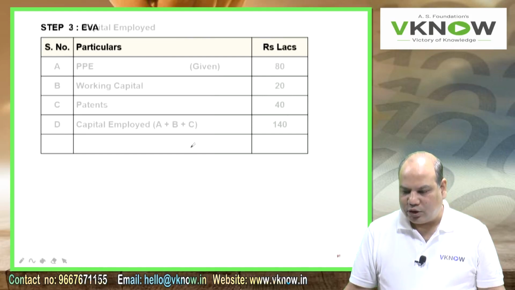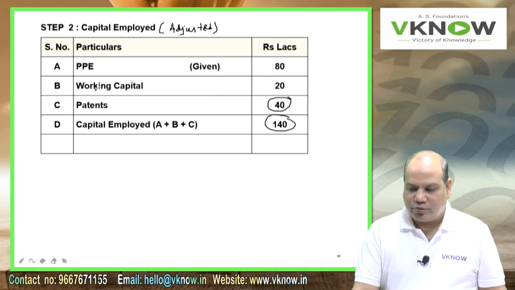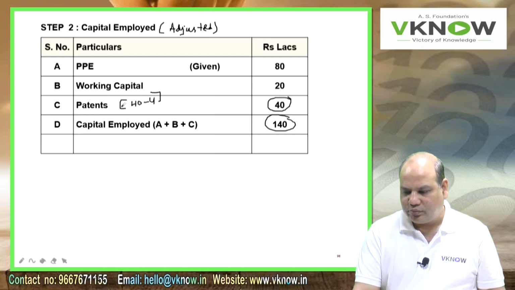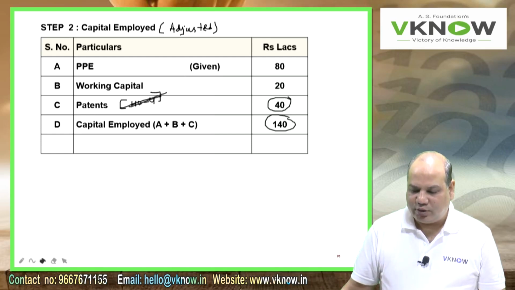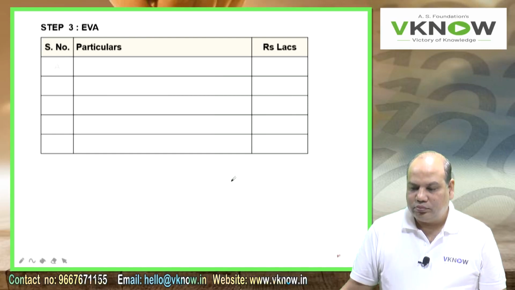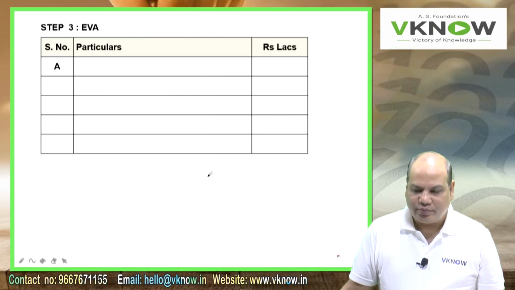Now one question will come to your mind, that why we have not taken 40 minus amortization. Keep thinking, why we have not taken 40 minus 4. Keep thinking, I will come to that query later. Everything cannot be answered immediately. Let the student also try.